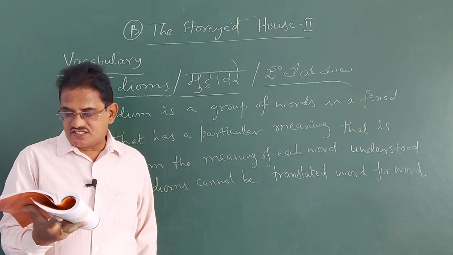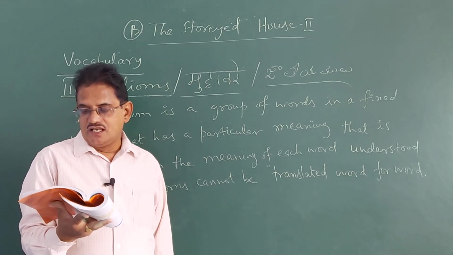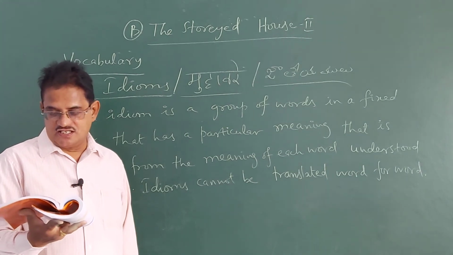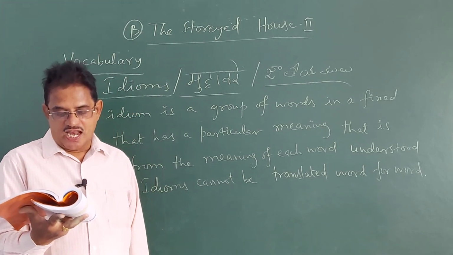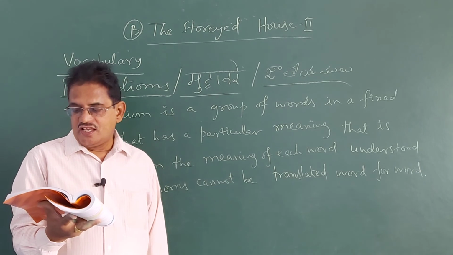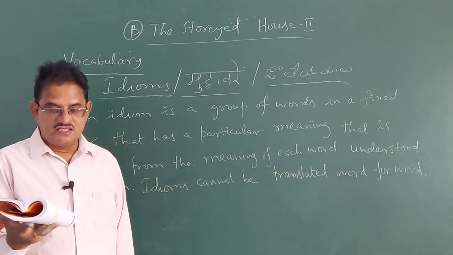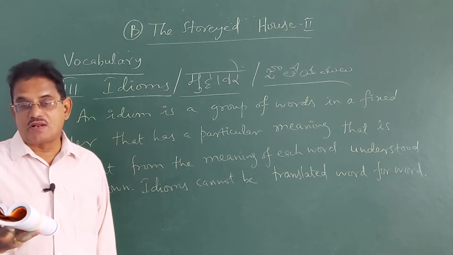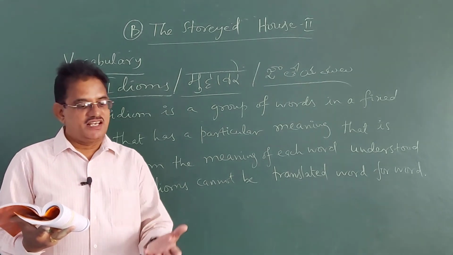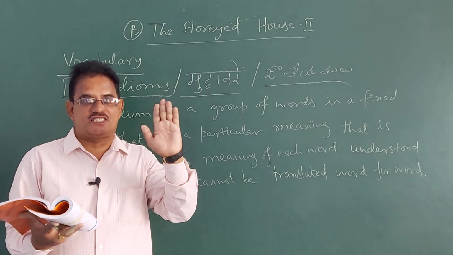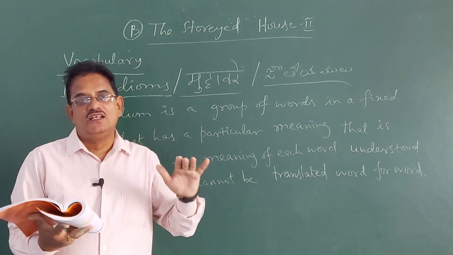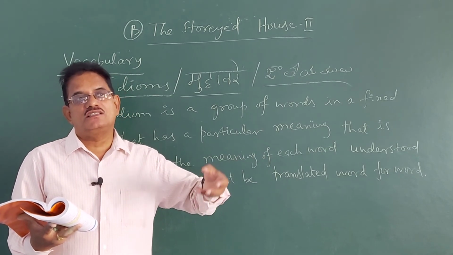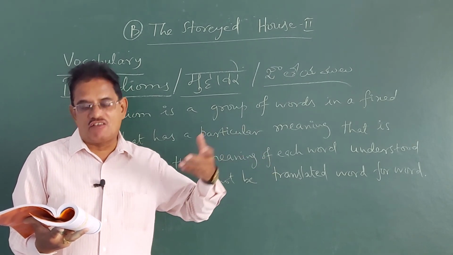Number 4, at sixes and sevens, a state of confusion or disarray. The answer is A. At sixes and sevens means a state of confusion or disarray. Sentence number 5, grease one's palm, bribe somebody. See, grease one's palm. Palm means this. When you grease somebody's palm, that is an idiom which means you bribe, means you give something in the form of a bribe to get a favor from the other person.